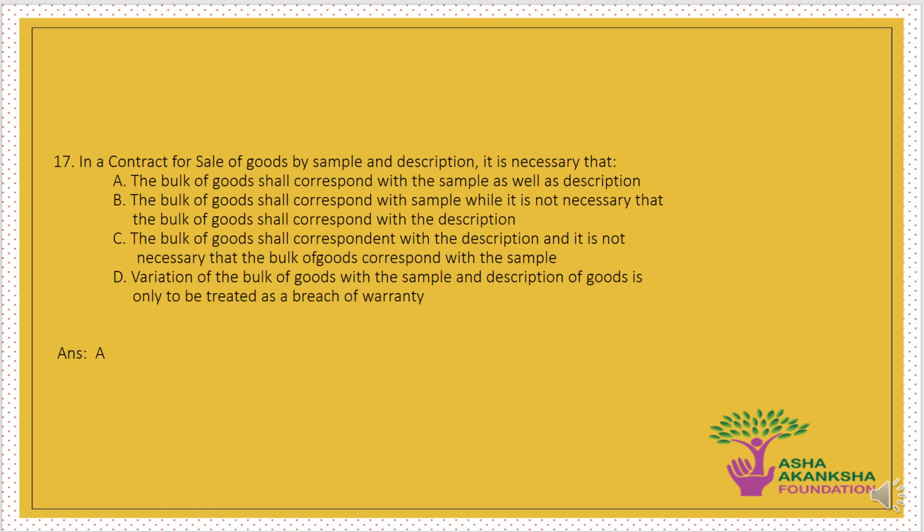The next question is in the contract for sale of goods by sample and description, it is necessary that blank. Options are A. The bulk of goods shall correspond with the sample as well as description. B. The bulk of goods shall correspond with sample while it is not necessary that the bulk of goods shall correspond with the description. C. The bulk of goods shall correspond with the description and it is not necessary that the bulk of goods correspond with the sample. Or D. Variation of bulk of goods with sample and the description of good is only to be treated as a breach of warranty.